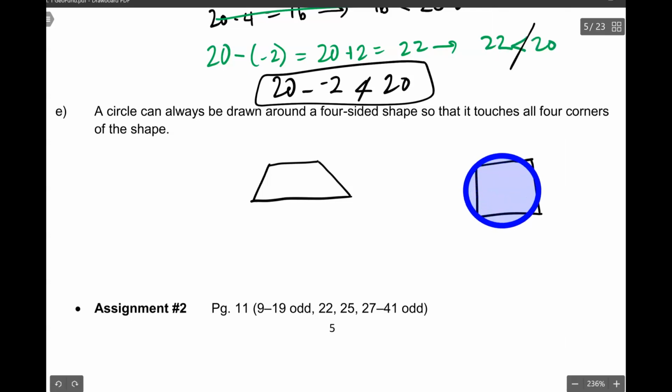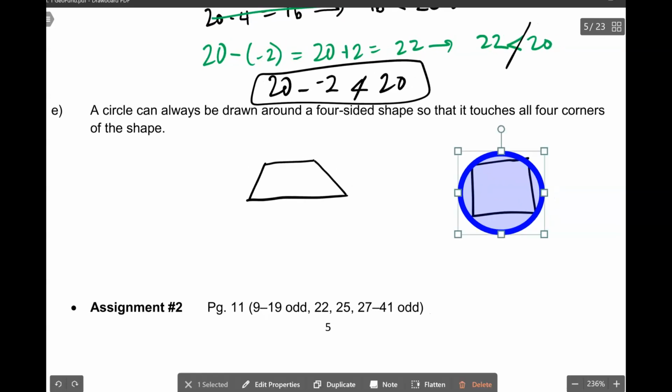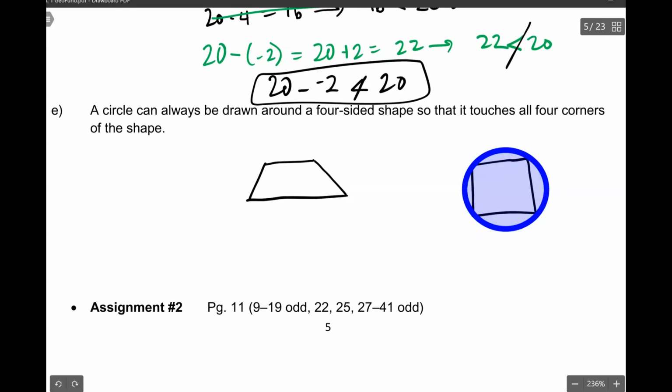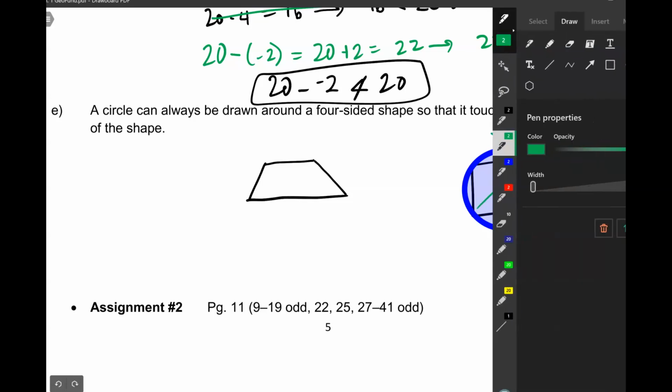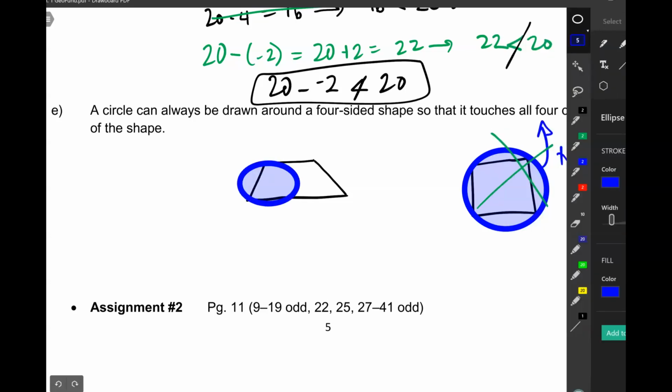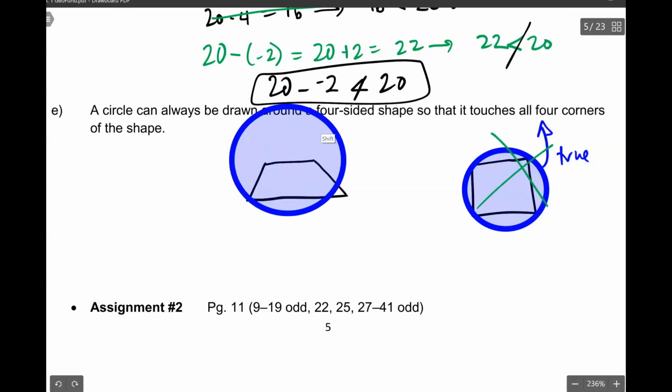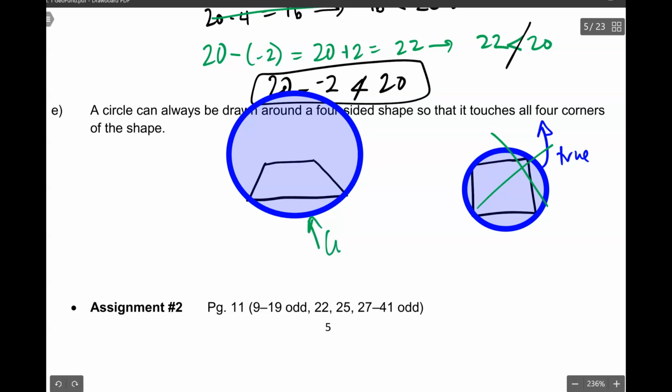So I could draw a circle, I just need to move it around a little bit. Okay. So this is proving it true, right? That's not what we want. We want a counterexample that shows that it's not true. So I pick something like this. I want it to be an actual circle. Yeah, so definitely a trapezoid. This is my counterexample.